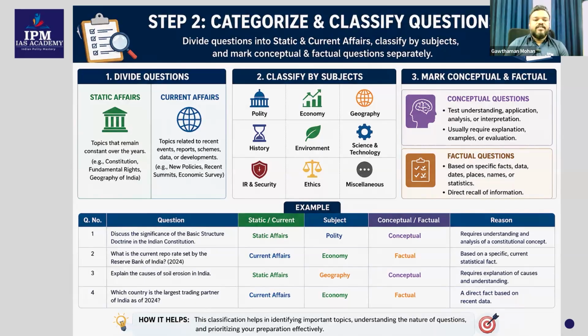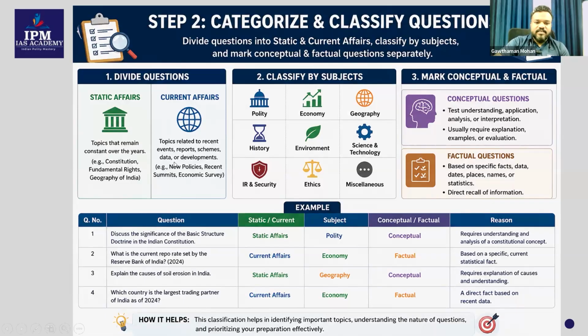Okay. So static concepts, let us try to understand. Now, what are the static concepts? Topics that remain constant over the years, like constitution, fundamental rights, geography of India, economy, the functions of RBI, all those things are considered to be static in nature. But there are certain current affairs or dynamic concepts. So these are actually changing. Like year by year, you can see that there will be changes.